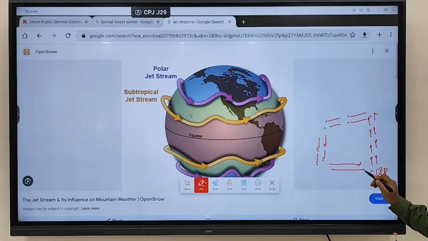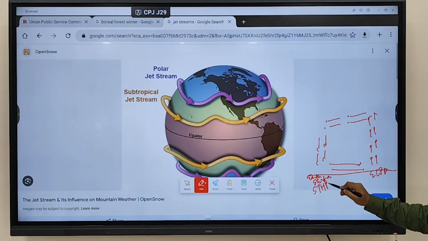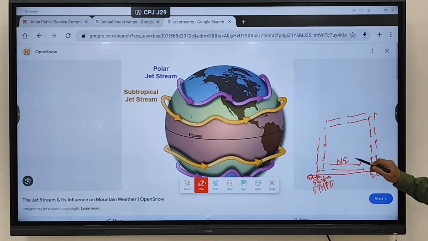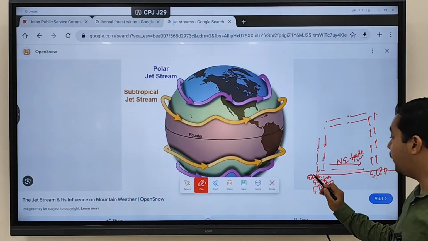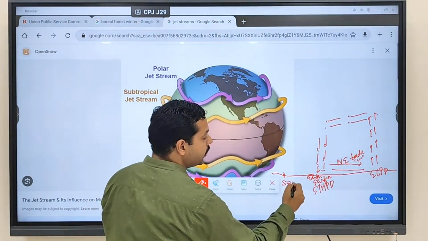And then at the surface, this is Earth's surface. We discussed which pressure is formed over here: the subtropical high pressure belt. Which pressure is formed over here? The equatorial low pressure belt. Which wind flows like this? We discussed this is the northeast trade wind. Clear? And here lies which pressure? Here lies your subpolar low pressure.